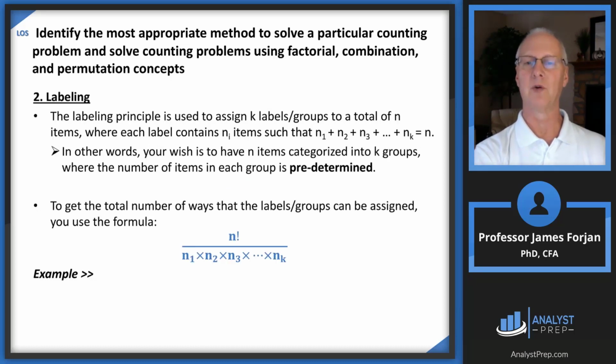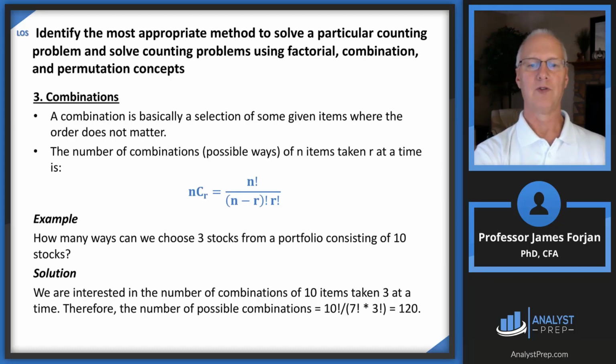We were labeling, so we were categorizing or classifying those. Here, we're just saying how can we choose 3 stocks? So all we're going to do is take that 10 factorial and divide by 7 factorial times 3 factorial. So it's 10 factorial over 10 minus 3 factorial times 3 factorial.